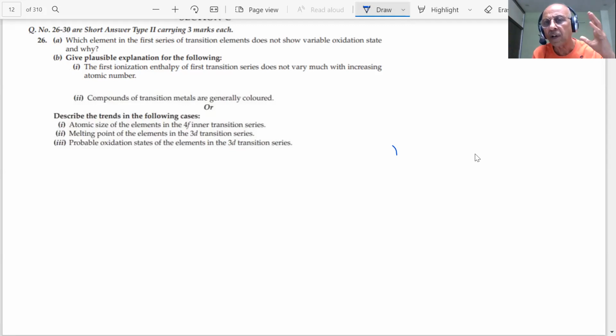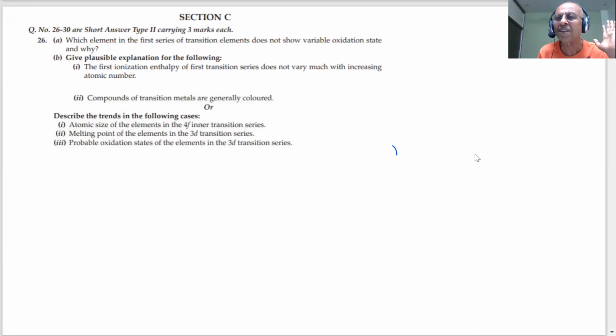It's clear that every part is almost 1 mark, students. So you have to write a one word or one line answer for all these questions. The first question says, which element in the first series of transition elements does not show variable oxidation states?